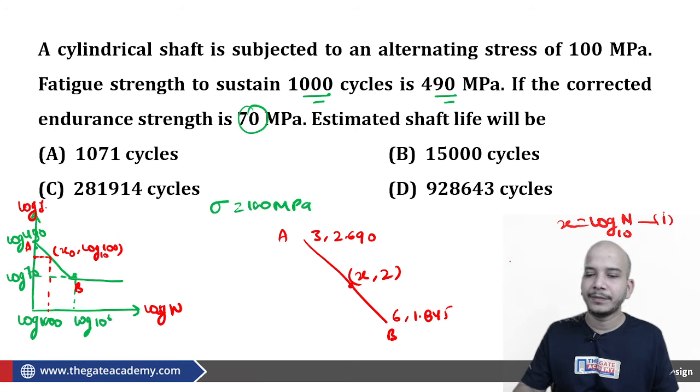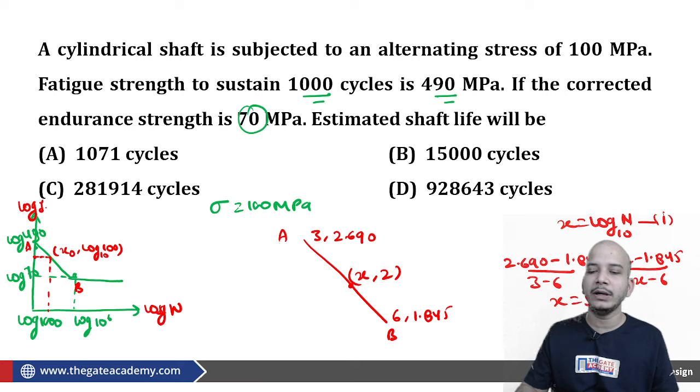From here you can say that 2.690 minus 1.845 upon 3 minus 6 must be equal to 2 minus 1.845 upon x minus 6. On solving this, you will get the value of x to be 5.44. Basically what you got, log n base 10 came out to be 5.44.